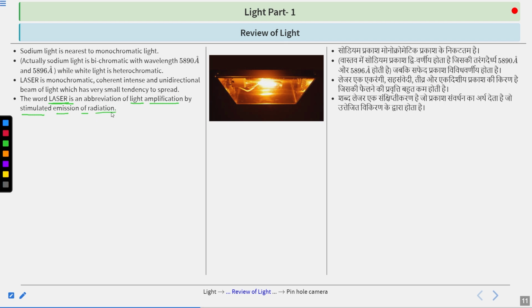This kind of question you can easily see in examinations, where sometimes they ask what is the full form of laser. At that time we start thinking that laser is just a term, and that it does not have any full form. That's where we make a mistake. As I have told you, laser is not any term, so please do not consider it one. It is actually an abbreviation of the full form light amplification by stimulated emission of radiation. And that's why I told you this is important.